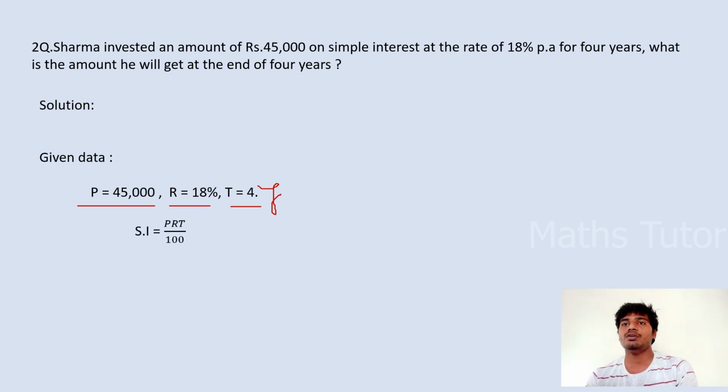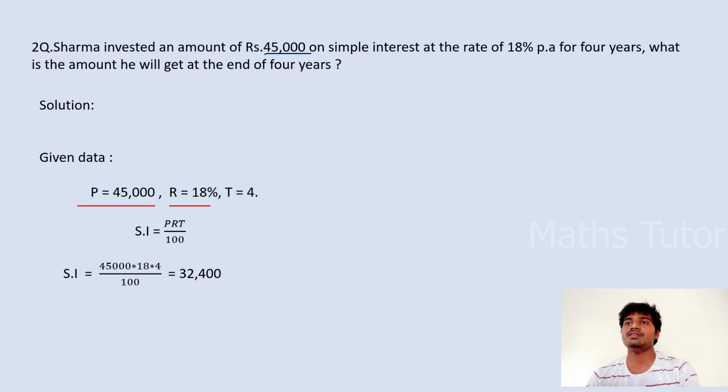We know the formula of simple interest, that is PRT by 100. By applying it, simple interest is equal to 45,000 into 18 into 4 by 100. By solving this, we get the simple interest as 3200. This is only the interest we got on the amount that we invested, that is 45,000.